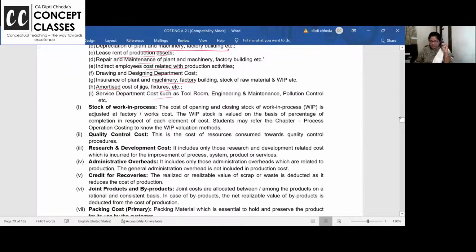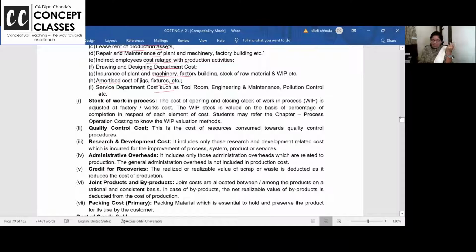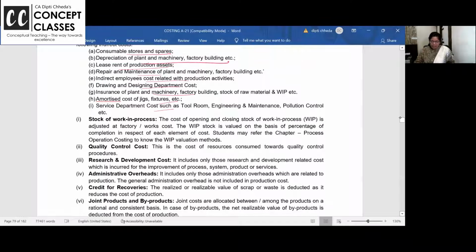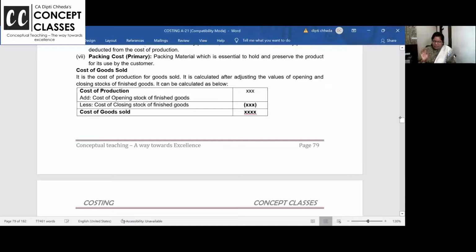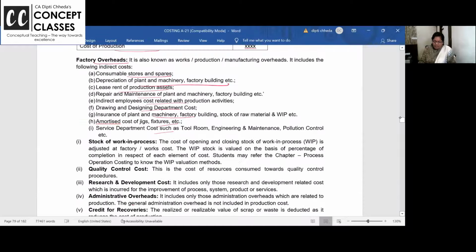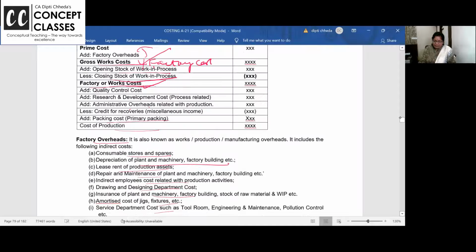And work in progress, we all know it is the cost of some product which is in between. So that also we will consider R&D, administrative cost. This is simple meaning, we all know it. Once you in factory overhead, if you add administrative cost, you get cost of producing 10,000 units.